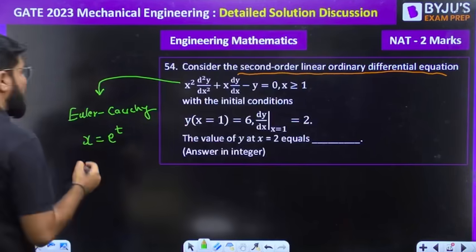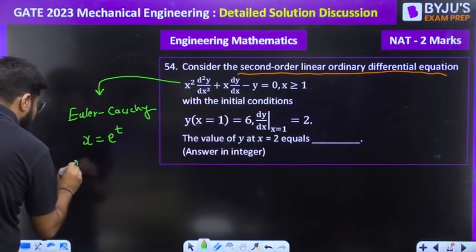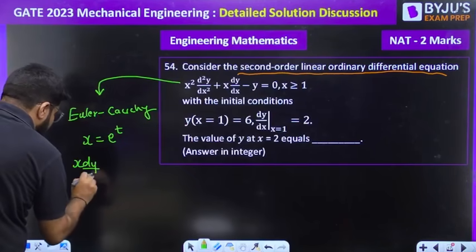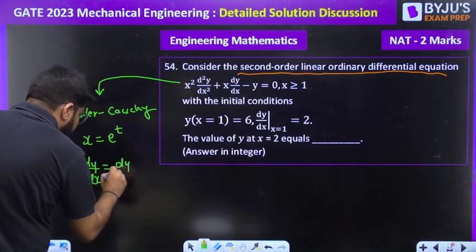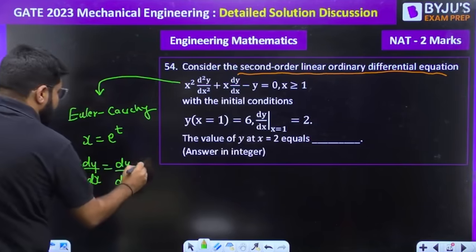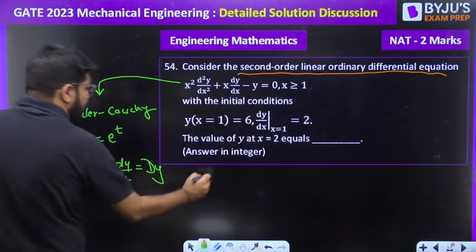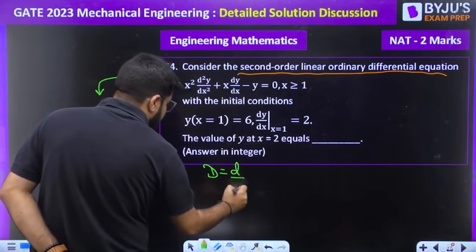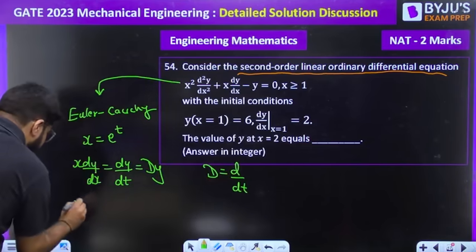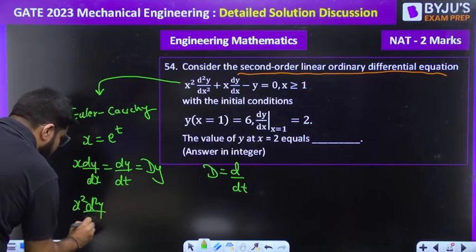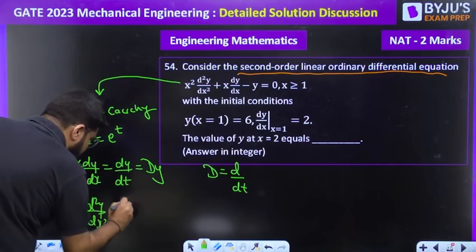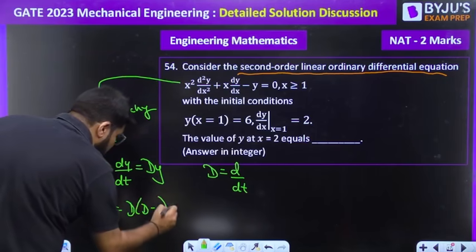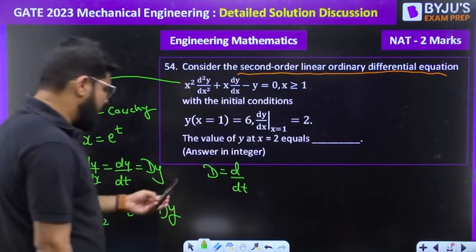So x is e raised to the power t, and whenever you put x equal to e power t, x dy by dx will be converted to dy by dt. We write this as D of y, where I use the D operator as derivative with time. Similarly, guys, x squared d2y by dx square will turn out to be D into D minus 1 y. These are the standard results.